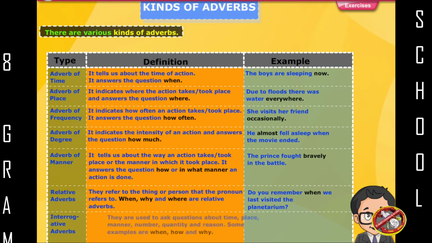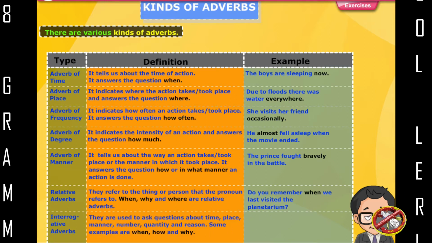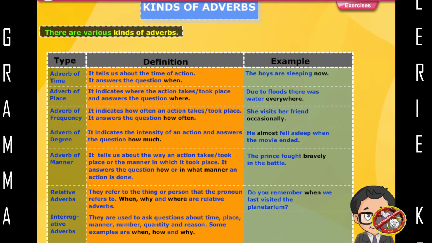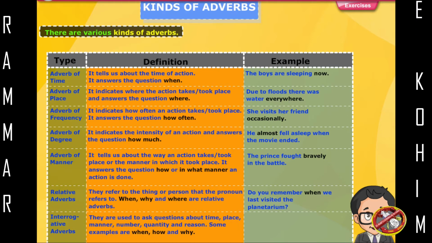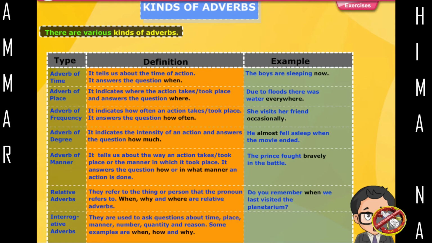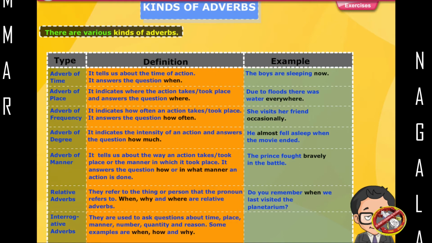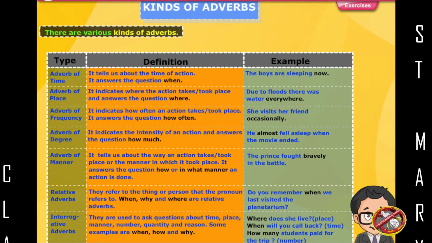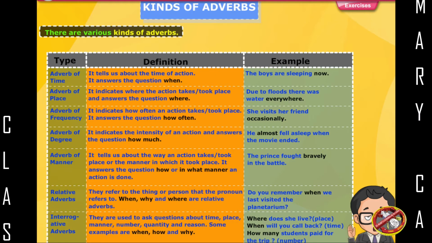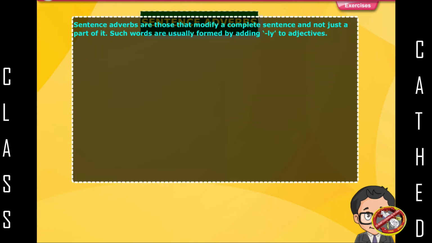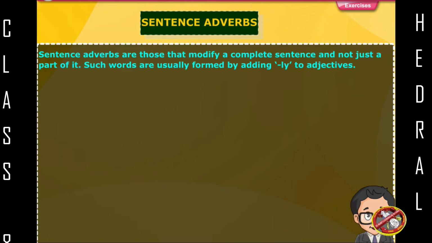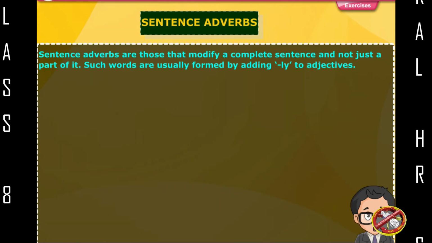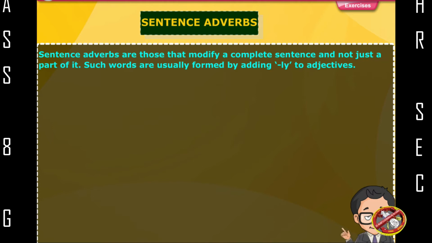Interrogative adverbs. They are used to ask questions about time, place, manner, number, quantity, and reason. Some examples are when, how, and why. Where does she live? Place. When will you call back? Time. How many students paid for the trip? Number.